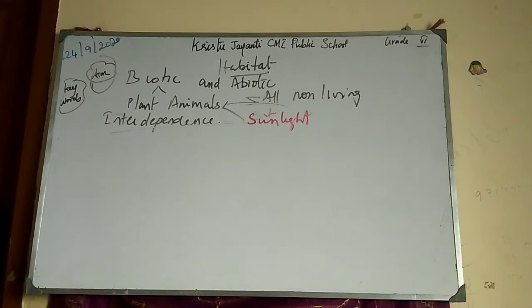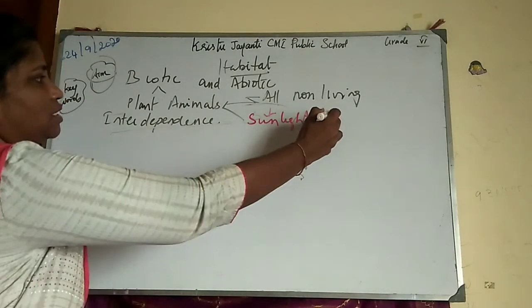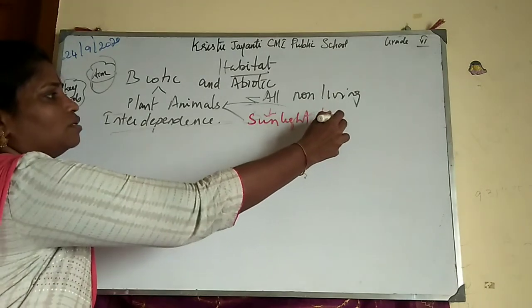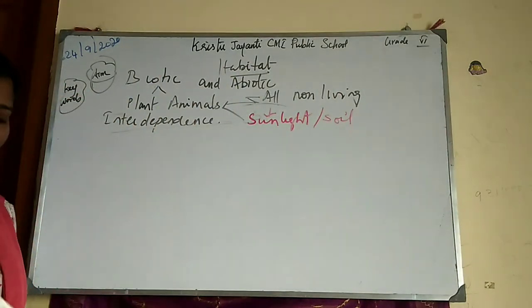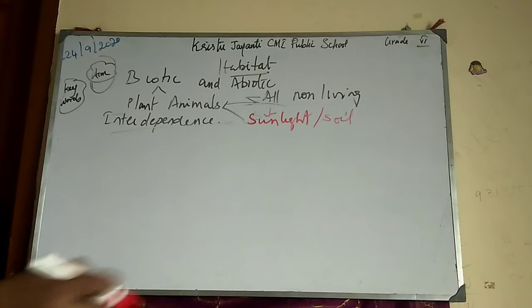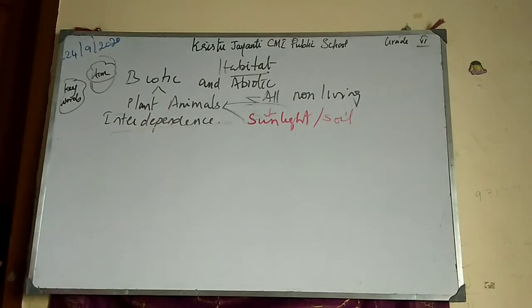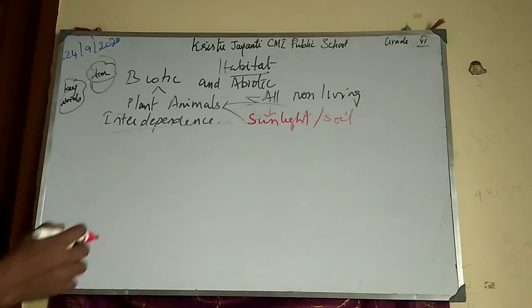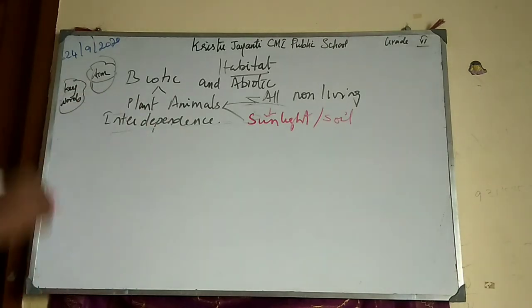Now, soil is also one abiotic component. First we have seen sun. Now soil. Soil is also abiotic, which means it is non-living, right? But again, for the production of food, the soil plays a vital role. All the nutrients which plants need are present only in the soil.